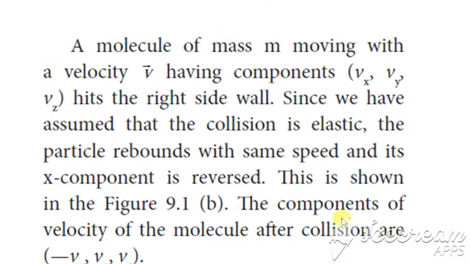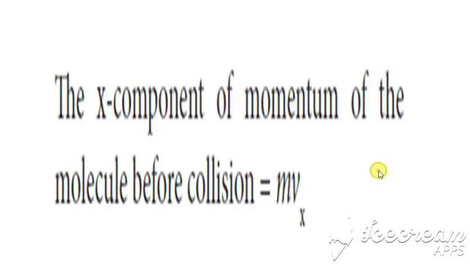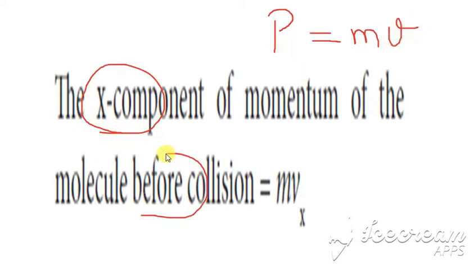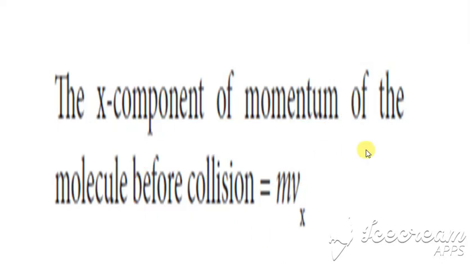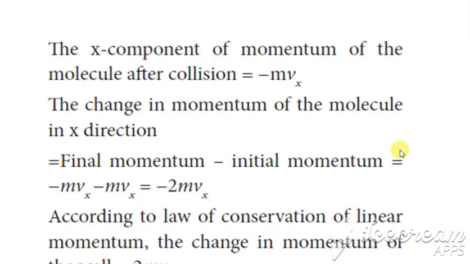Now, the formula for momentum: momentum p is equal to mass into velocity. If we take the x component before collision, the velocity is vx, so we write this as m into vx. In the same way, after collision it is given by minus m into vx, because after collision the velocity becomes minus vx.